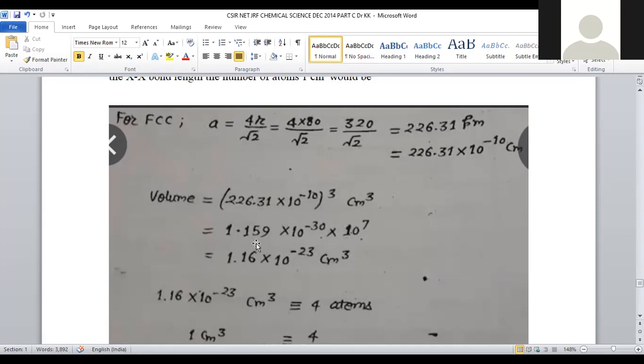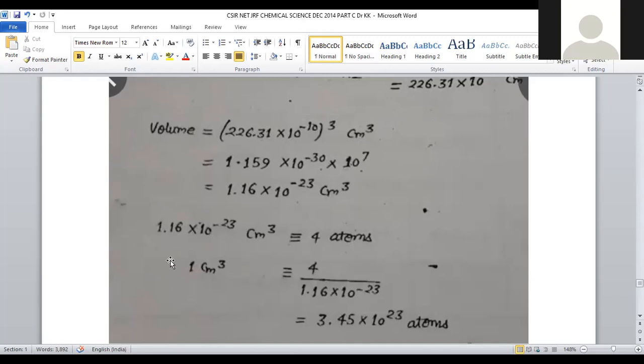Now, 1.159 into 10 to the power minus 30 into 10 to the power minus 10. If we expand this, it will be like this. It can be multiplied further. 10 to the power minus 3 can be taken here. 1.159 you can almost write as 1.16. In both cases base 10 is there, that's why powers will be subtracted. Minus 30 plus 7, it will become minus 23. So volume will be 1.16 into 10 to the power minus 23.